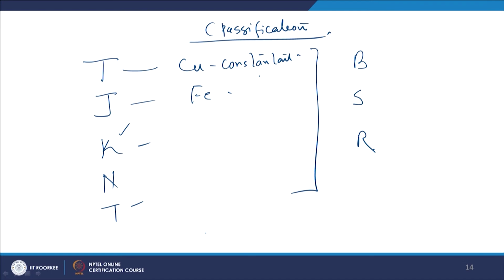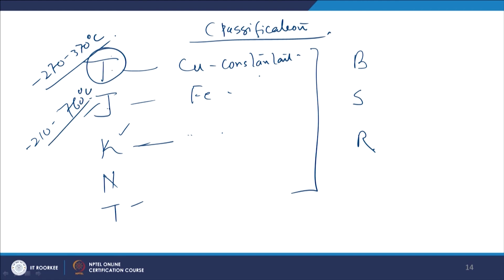For example, the K-type thermocouple uses chromel-alumel alloy, and each type has a temperature range. The T-type thermocouple can be used from minus 270 to 370 degrees centigrade, up to 400 degrees centigrade even. The J-type thermocouple can be used from about minus 210 to around 760 degrees centigrade.